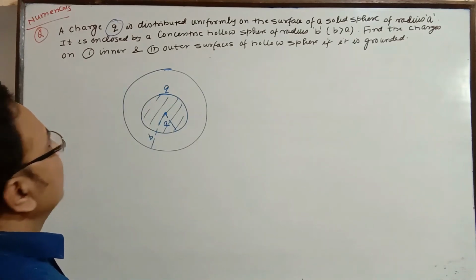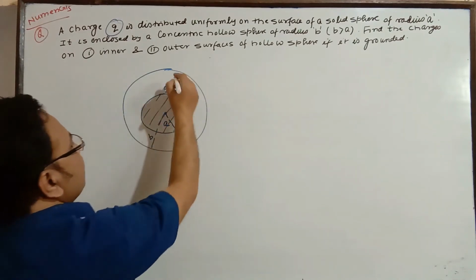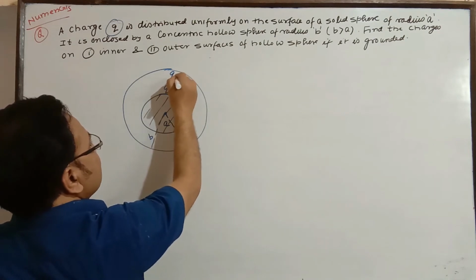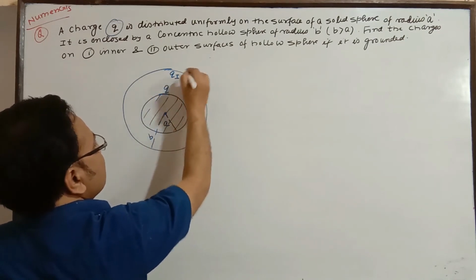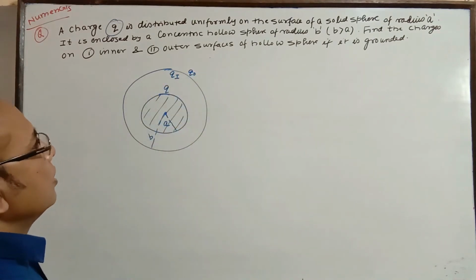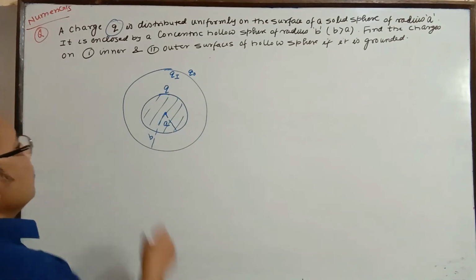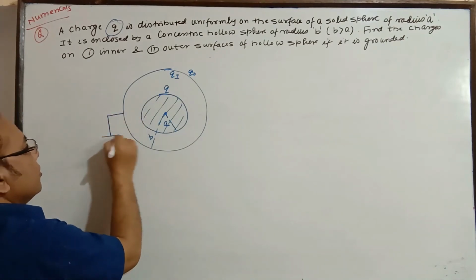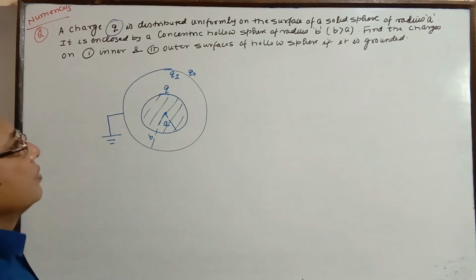So find the charge on the inner and outer surface. Here let the inner surface be Qi and the outer surface be Qo. If it is grounded, the inner and outer surface of a hollow sphere, if it is grounded, it is done.